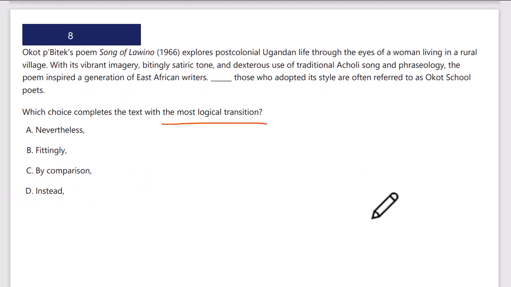Okay, we've got transitions and various transition words. First, we're going to read the sentences, identify the relationships, and then we'll try to pick the transition word. So, such and such poem, Song of Lawino, explores post-colonial Ugandan life through the eyes of a woman living in a rural village. With its vibrant imagery, bitingly satiric tone, and dexterous use of traditional Acholi song phraseology, the poem inspired a generation of East African writers. Those who adopted its style are often referred to as Okot school poets. I would say this is probably as a result.